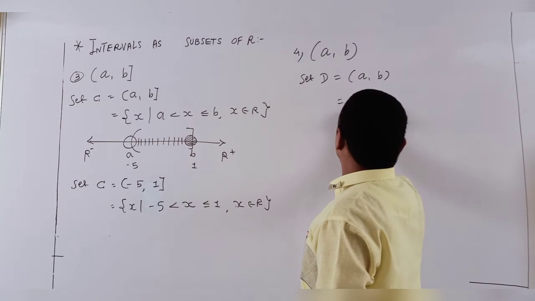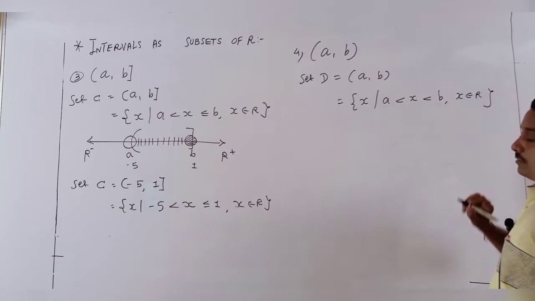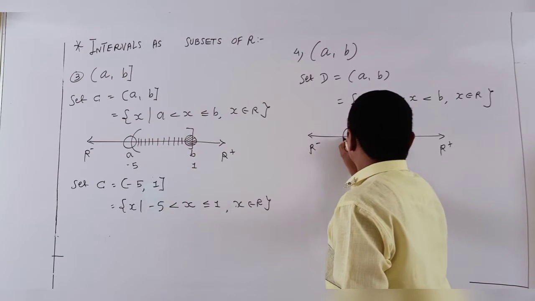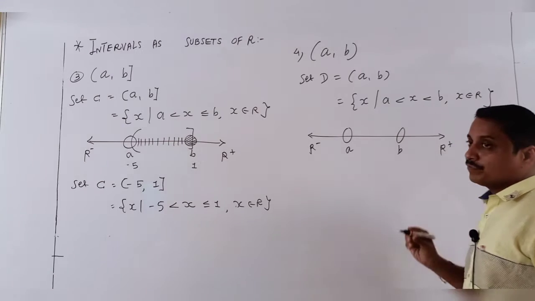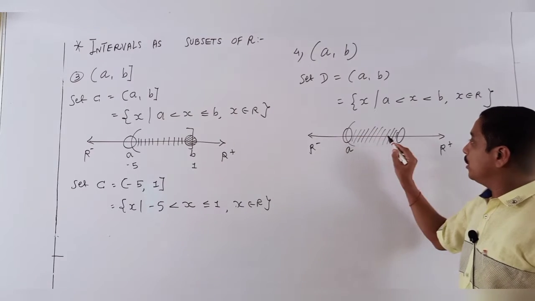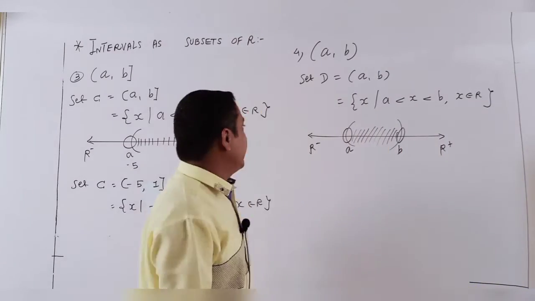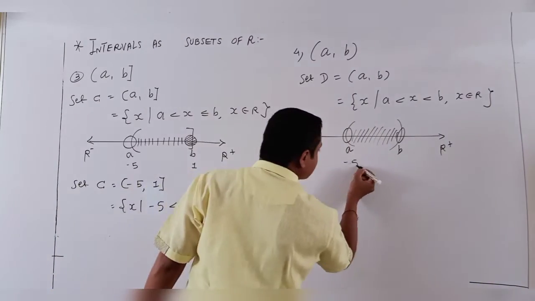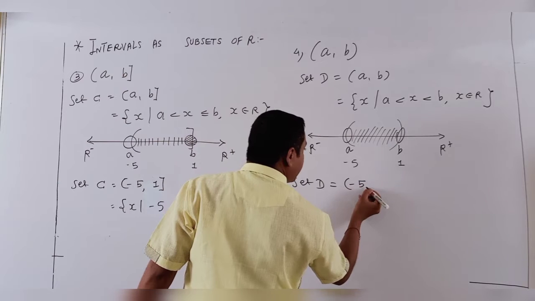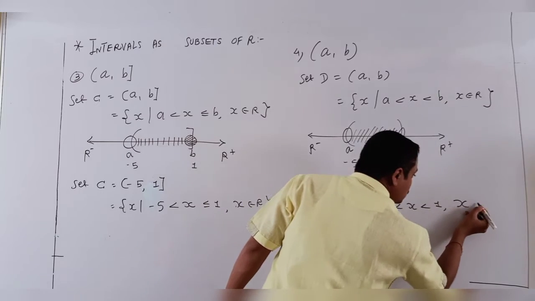So here the values for x are such that A is less than x less than B, but x belongs to R. So going to find, here R positive, here R negative, here the value for A, the value for B. Between, all are countable values, but A is not countable, B is not countable. That interval is showing open to open. And I just give you the same example here, minus 5 to 1. So my set D is open bracket minus 5 to 1, which is x such that minus 5 is less than x less than 1, x belongs to R.